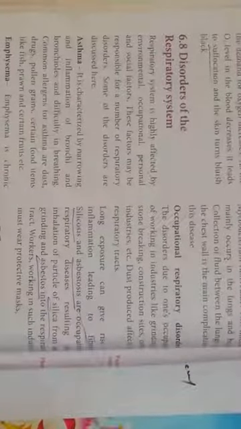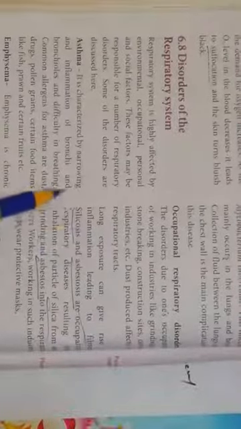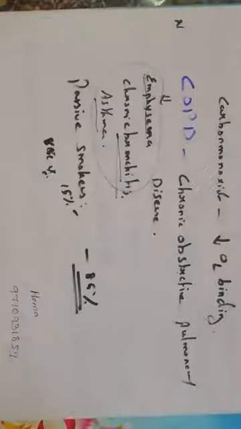Okay. Then effect of smoking. Actually, this is a very important area. Effect of smoking is also one of the very important things. And what are the poisonous substances present in tobacco? You can write. And what diseases are caused because of tobacco? Those things you can write. Then what is COPD? That you can write. So these are all the things related to these disorders.